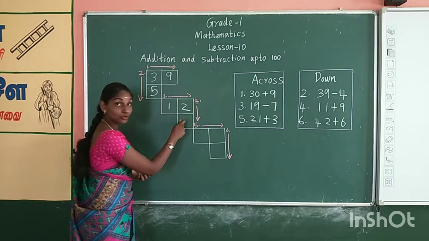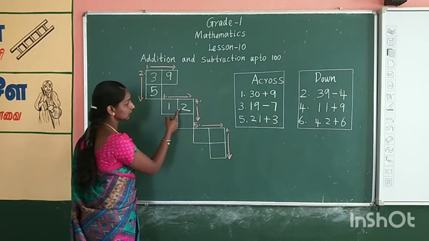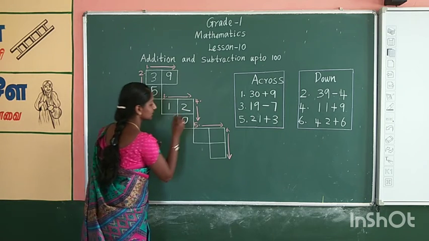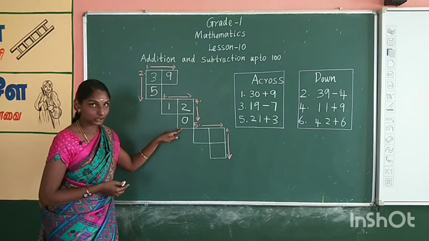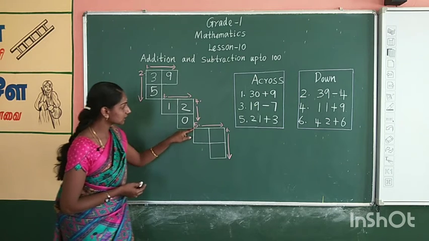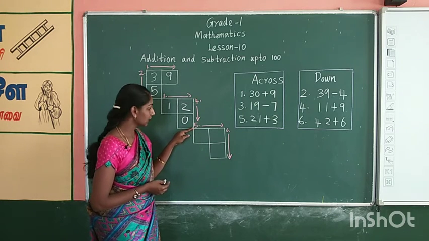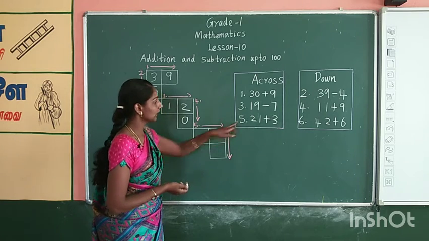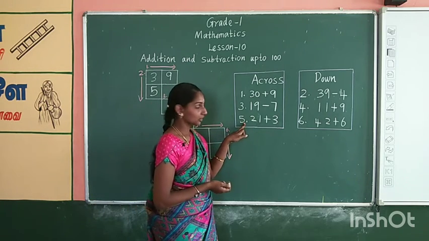See here, we have to write in the downward direction. Number 2 is already written. Only write the number 0. 20. Children, are you all following? Yes. What's the next question? Number 5. See the direction, how it is? It is crossword. We have to see the crossword clue.